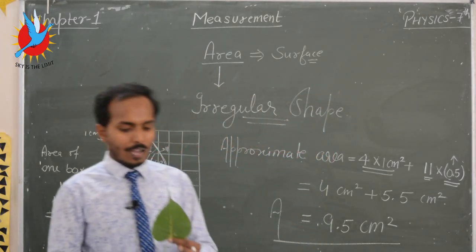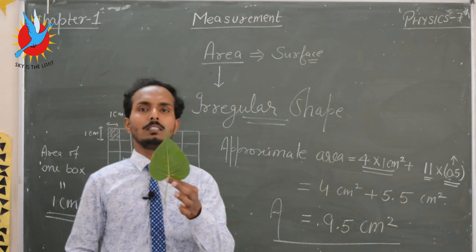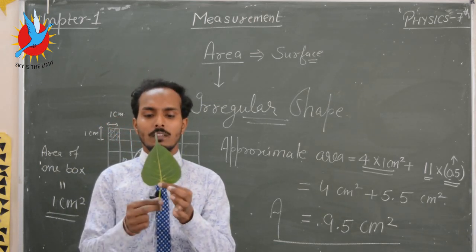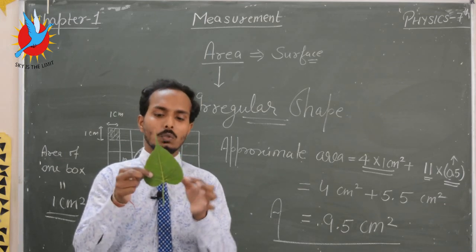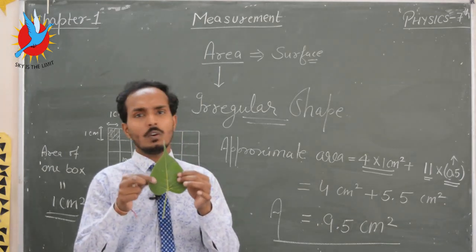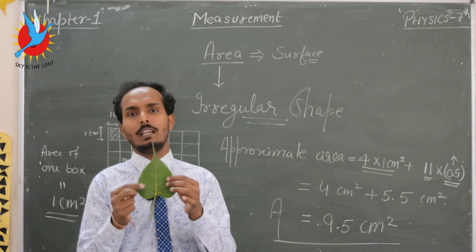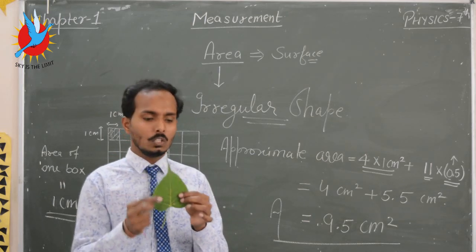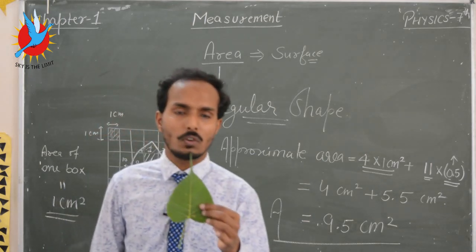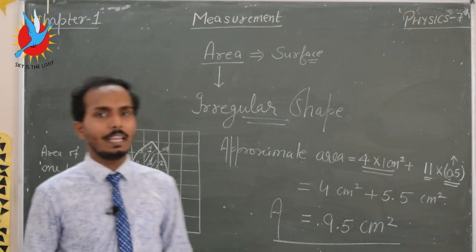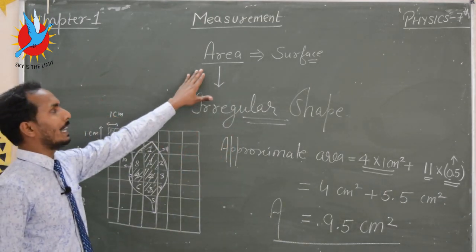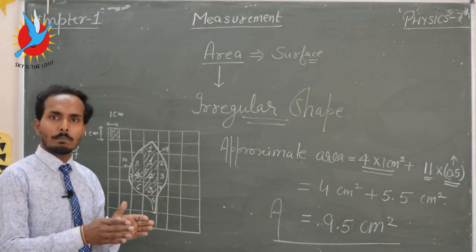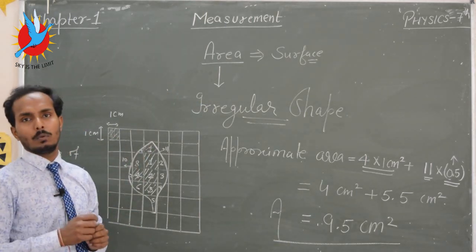Now I want you to calculate the area of a leaf. It is your task to calculate the area of any leaf in your notebook. In this way we calculate the area of regular shaped bodies and irregular shaped bodies.